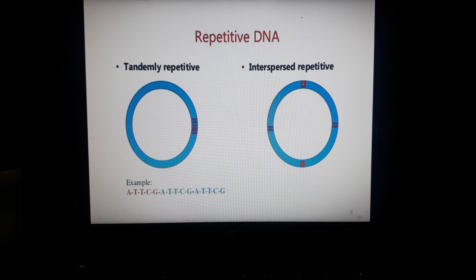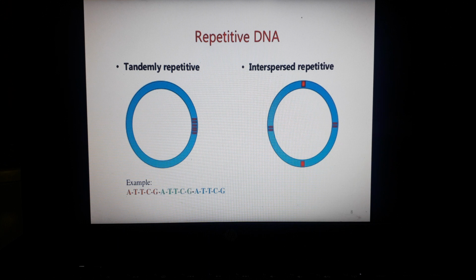These repeat sequences are categorized as microsatellites or minisatellites, and they are not involved in the formation of proteins. So in eukaryotes, this repetitive DNA is present in excessive amounts, whereas in prokaryotes it is less common. And due to the smaller size of the prokaryotic genome, the major portion of it is active.